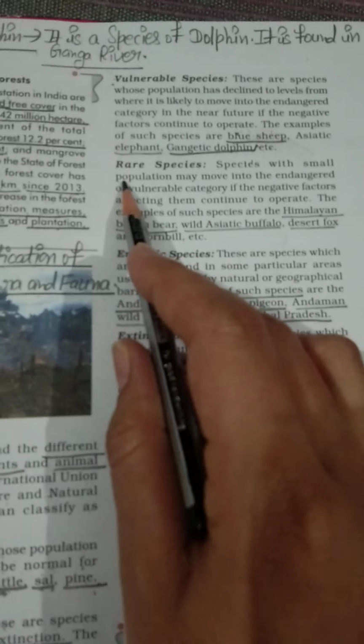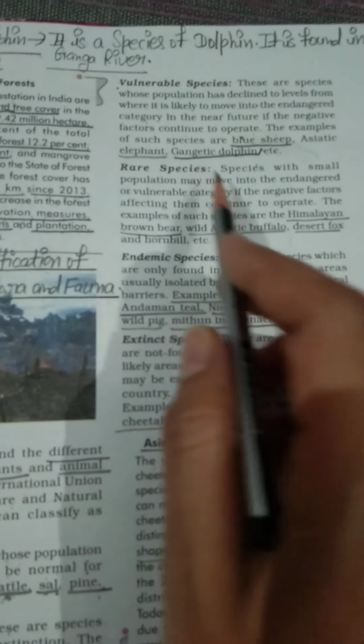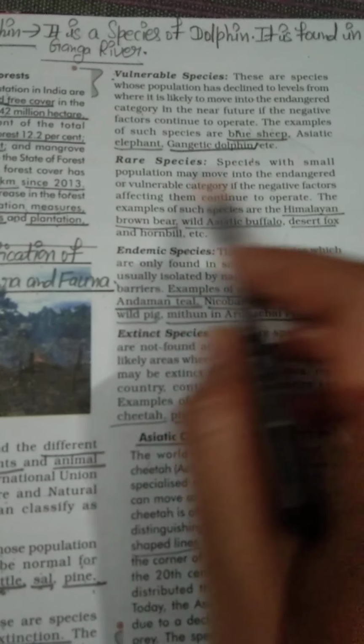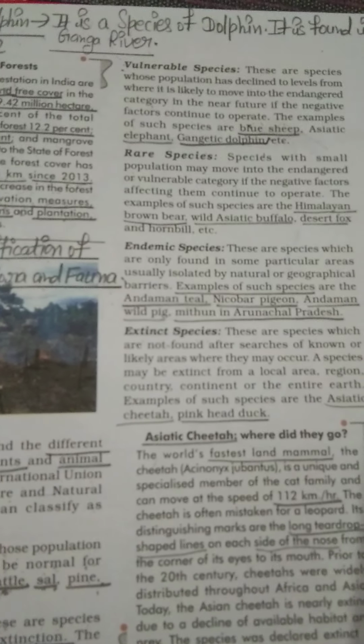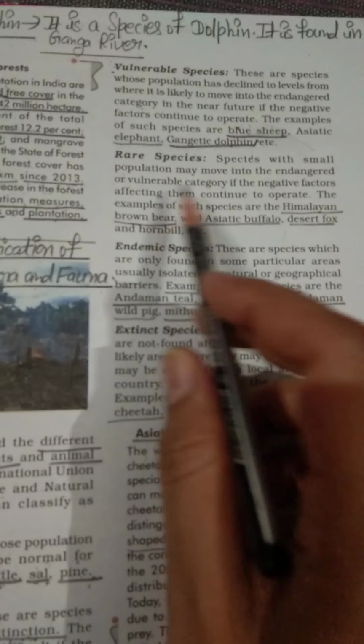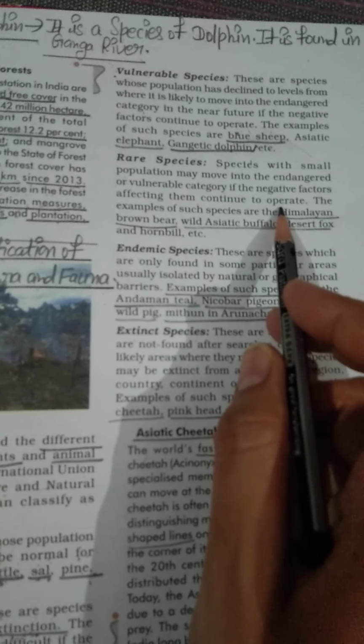Okay, now take number 4, rare species. These are species with small population that may move into the endangered or vulnerable category if the negative factors affecting them continue to operate.